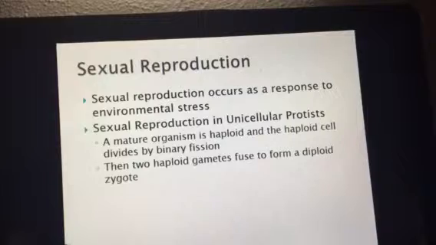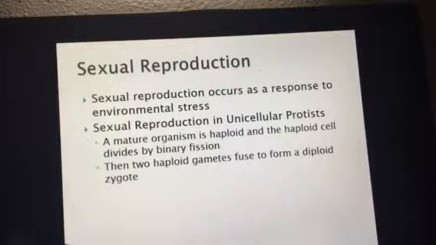Now for the sexual reproduction of our protists. This is an evolutionary advancement for them. Protists that reproduce asexually are lower on the evolutionary trail than the protists that reproduce sexually. These sexual reproductions usually occur because of an environmental stressor. If our organism is not in a perfect environment, it will seek out a mate so that their offspring have a little bit more genetic diversity, and so they can adapt and live in the environment they're in.